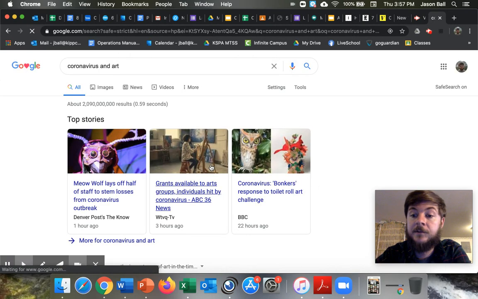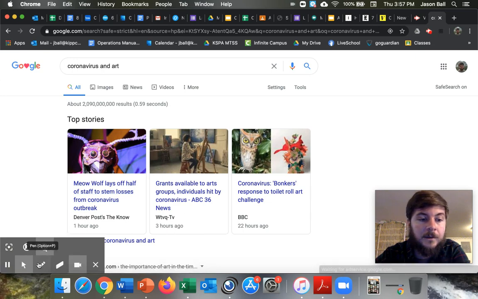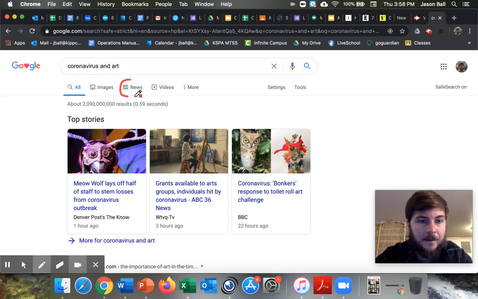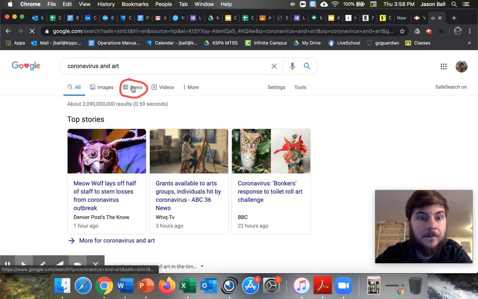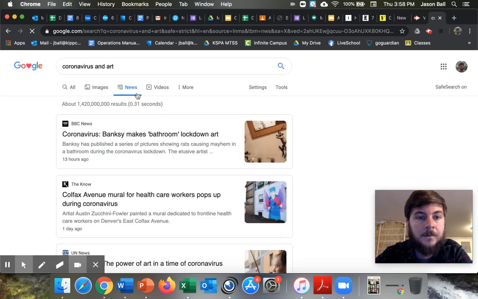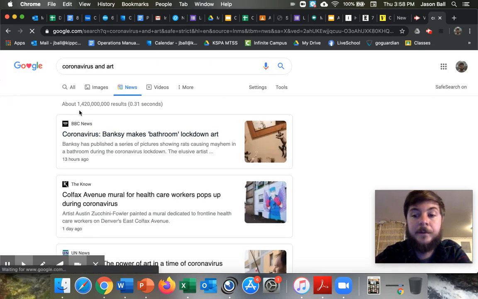So I'll hit search, and it brings up a big list. But the first thing I'm going to want to do is, these are just all the things on Google. I'm looking for news sources. So if you look up here, click on this news tab. Once you've clicked on the news tab, now you just have news articles, which will help you a lot.